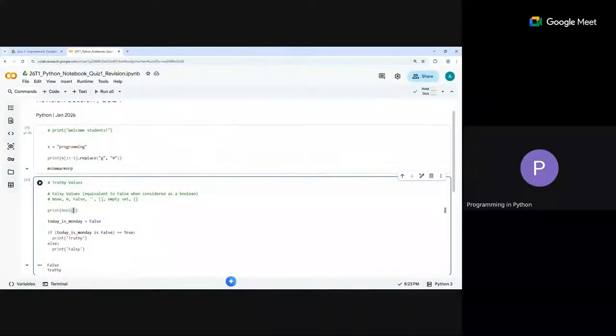So None, 0, False, empty string, and so on. Similarly, when you put something in an if statement, it automatically converts it into a boolean and then checks.